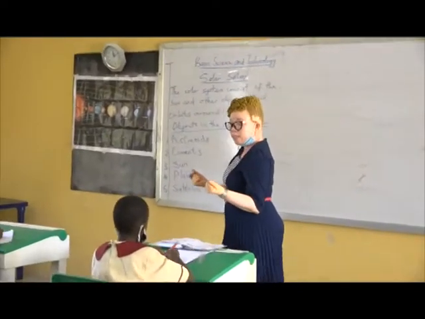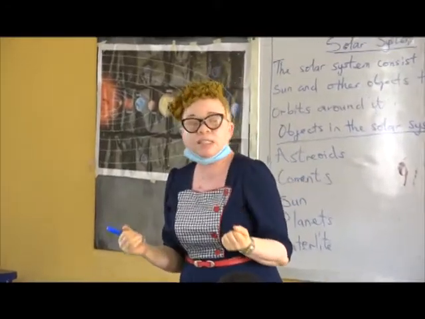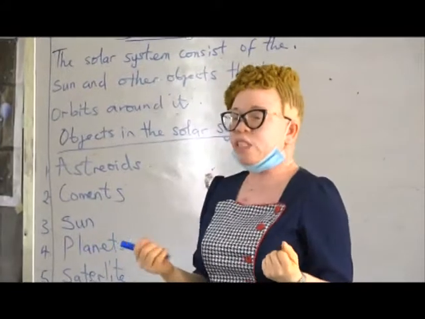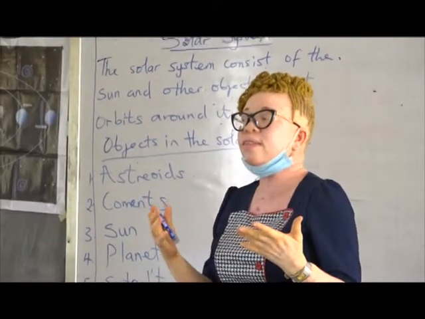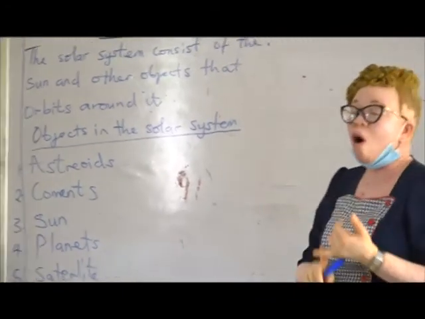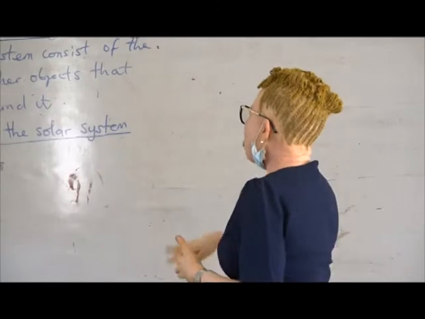Asteroids consist of rocks and other very hard objects. It's rocky and it also contains minerals. So asteroids consist of rocks and minerals. It's in the solar system. Then the second one we have is the comets.